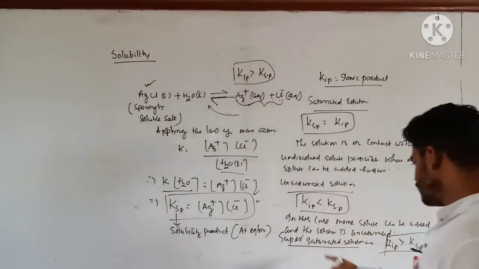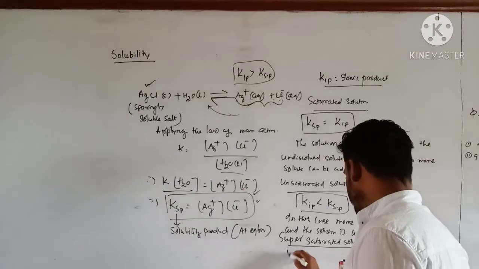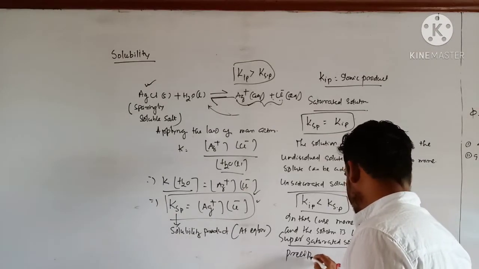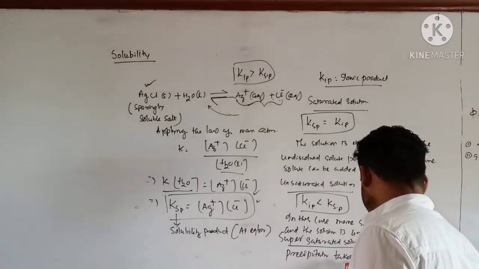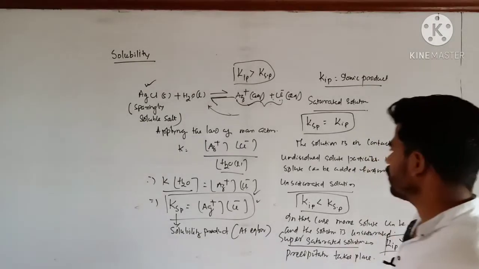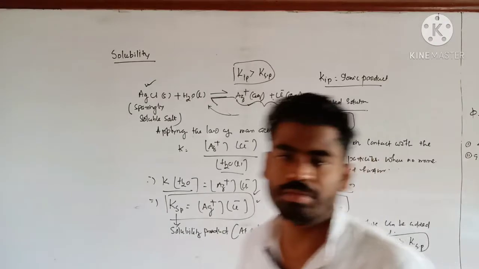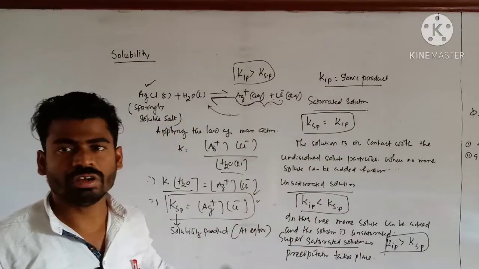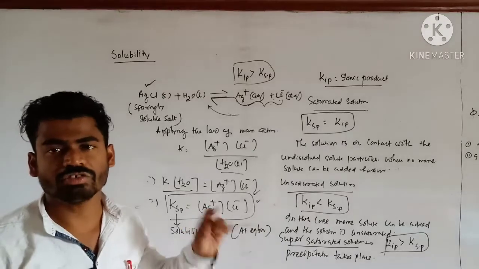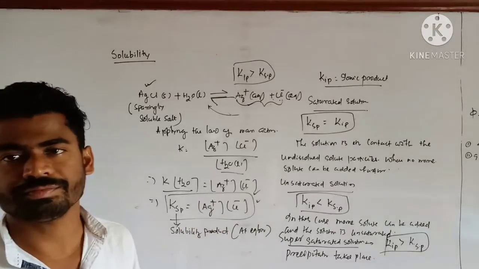So in a supersaturated solution, precipitation takes place. Okay, so these are the three terminologies regarding saturated solution, unsaturated solution, and supersaturated solution. Clear?